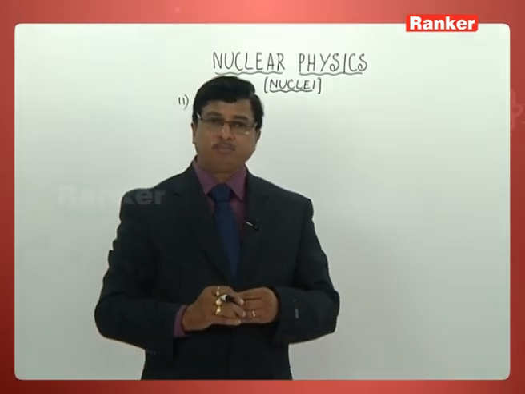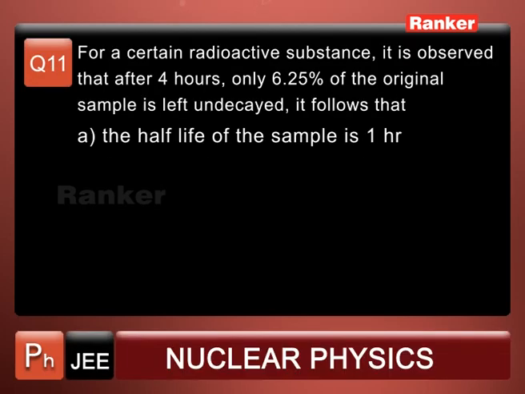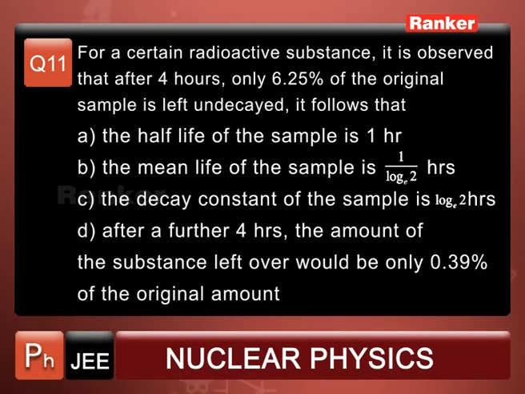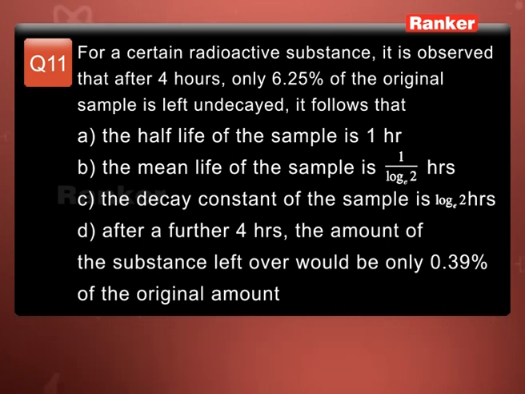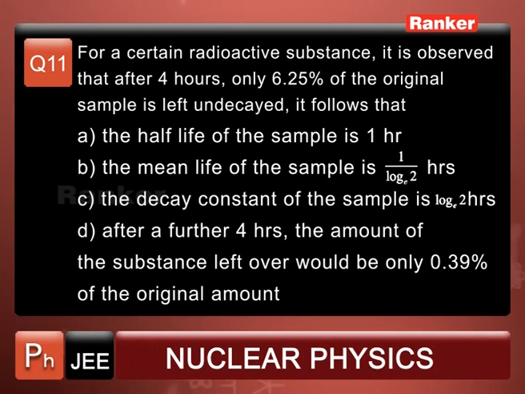Problem 11 is purely a theoretical concept, where you need to know the method of doing each and every calculation. For a certain radioactive substance, it is observed that after 4 hours, only 6.25% of the original sample is left undecayed. Observe this wording carefully: 6.25 by 100.